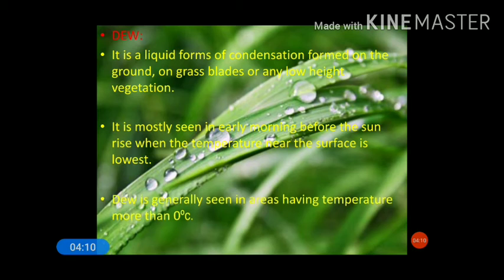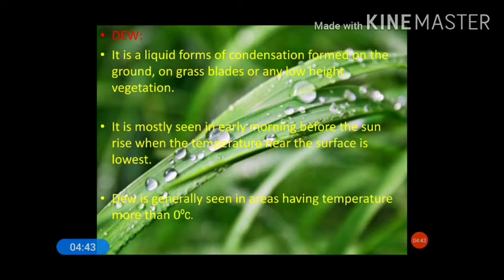Generally the surface temperature becomes lowest in the morning due to terrestrial radiation. The whole night terrestrial radiation takes place and heat is released from the surface, so in the early morning the temperature reduces to its lowest. At that time, if the overlying layer of air is warm and contains water vapor, then dew is formed.